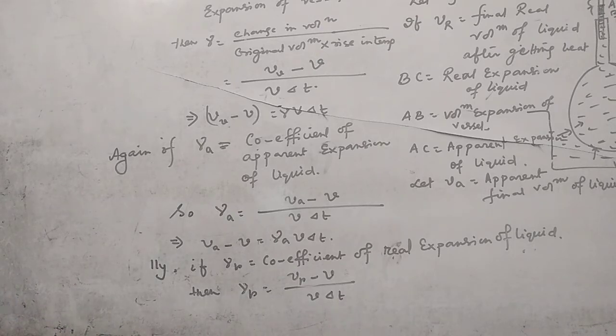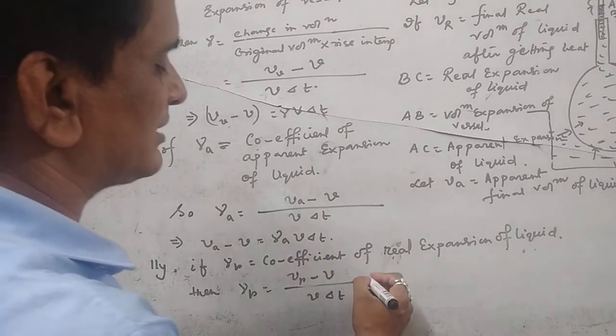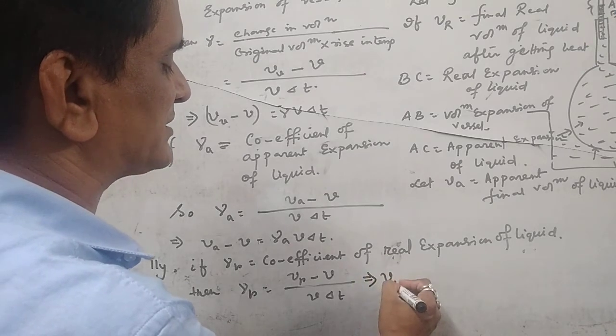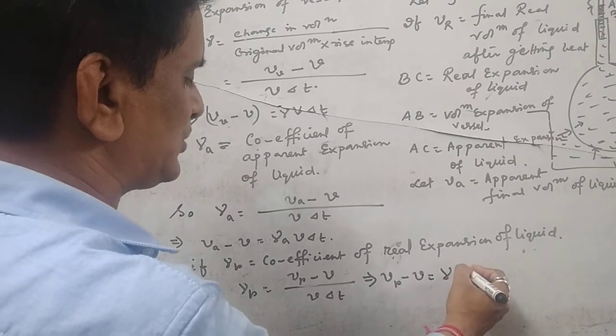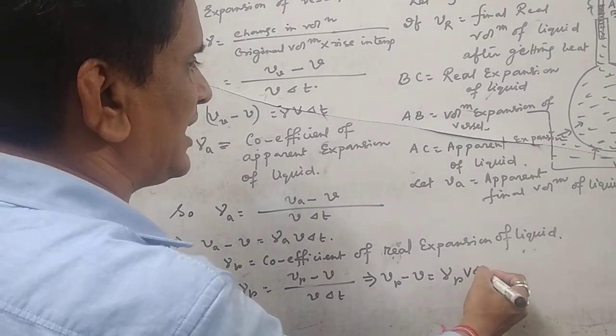Up to this much is clear. It implies V suffix R minus V equals gamma suffix R into V into delta T.